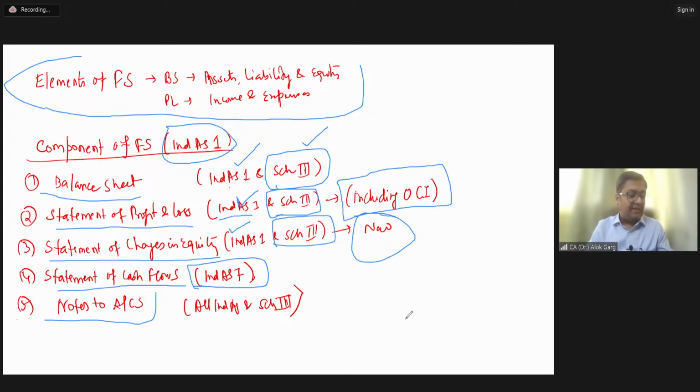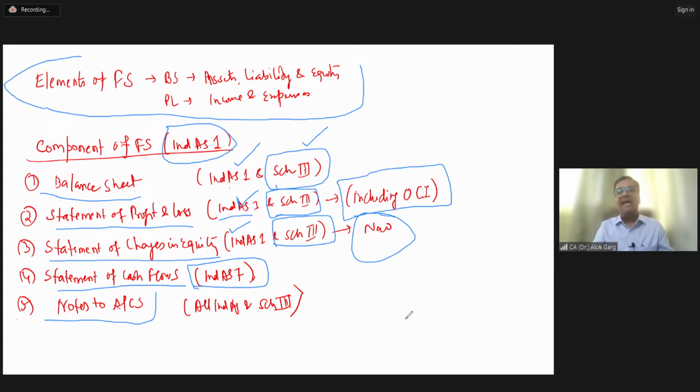Have you seen that line item, employee benefit expenses? Yes. Friends, this line item called employee benefit expenses is a line item on the P&L. When you look at Schedule 3 in the P&L format, this line item is there. And in the breakup, in the notes to accounts, Schedule 3 says that you have to provide the breakup of the single line item employee benefit expense into three parts.